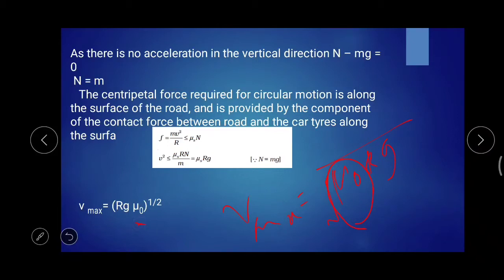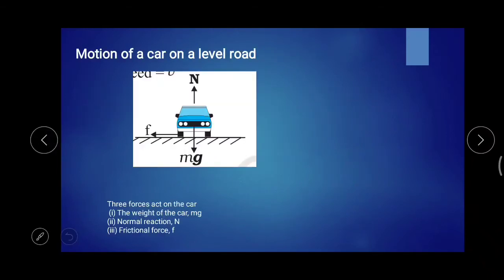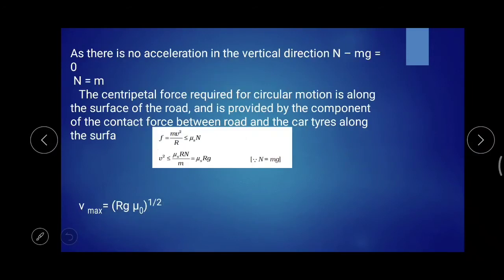Okay, so rg into mu 0. So v max is equal to rg into mu 0, the mu 0 is not there, that is mu s only. Okay, wait 1 second. V max will be equal to root of mu s into rg. Actually the less than or equal to sign is there, so we are just removing the less than value.